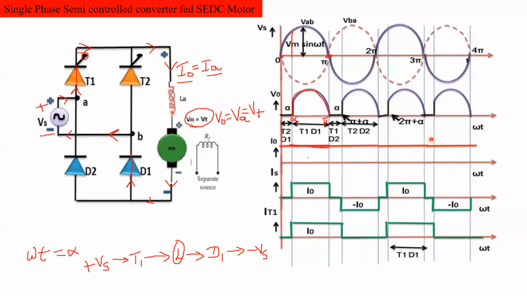Next, this is the supply current. Supply current means this one. Next, is the current flowing through thyristor T1, IT1, yes or no?